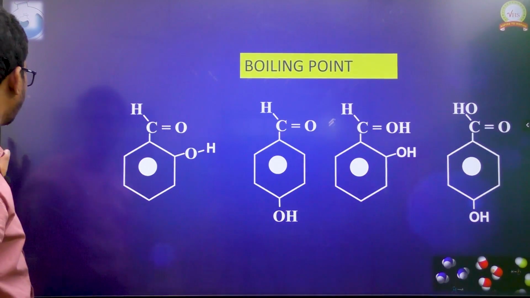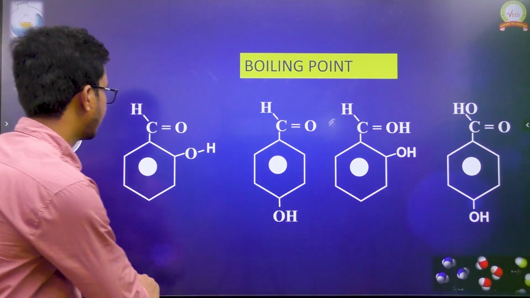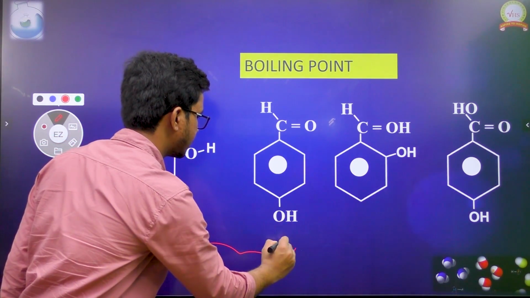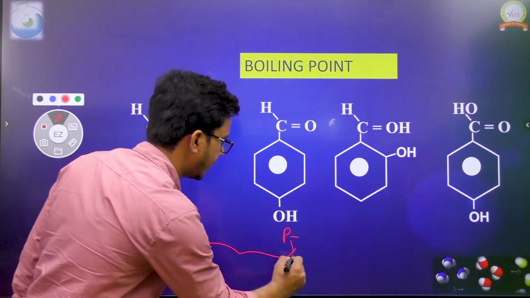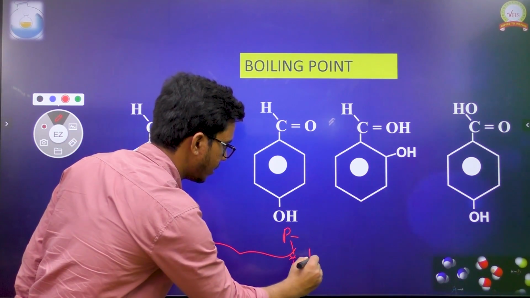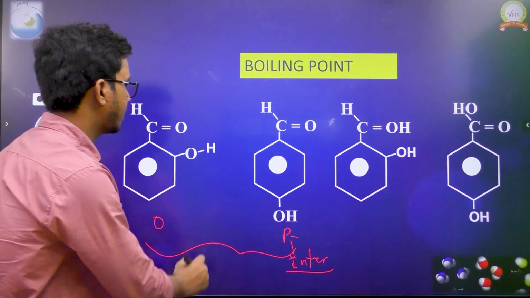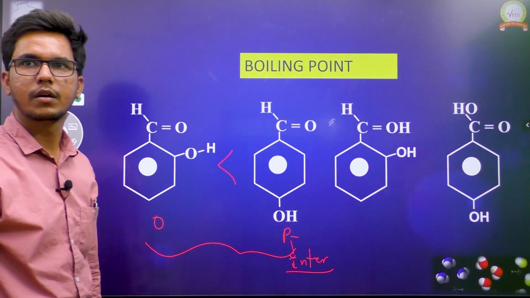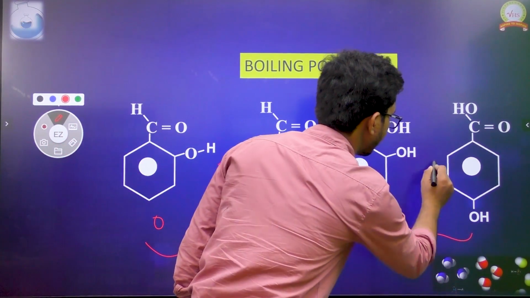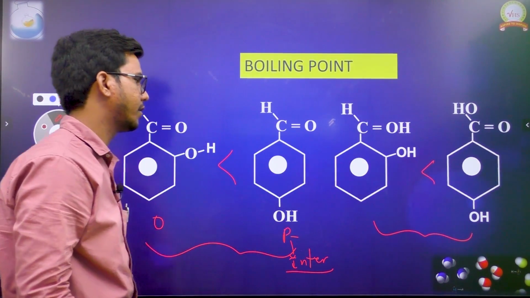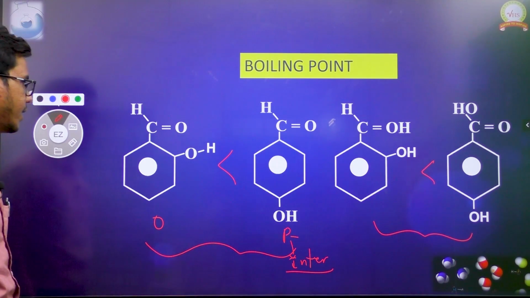Next, let us take the boiling point order here. The same thing: this is para substituted, this is ortho substituted, and this forms intermolecular hydrogen bonding. That's why this one will possess more boiling point over there. If we take these two also, the second one, because of the para substitution, will form the hydrogen bonding readily.